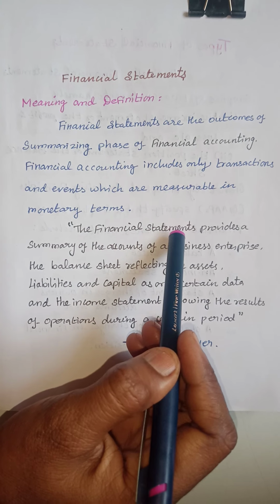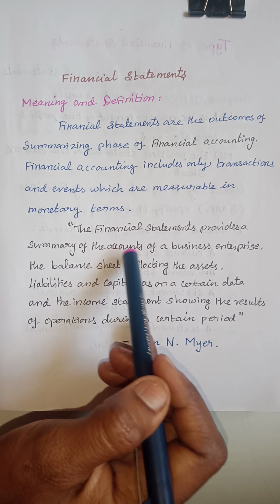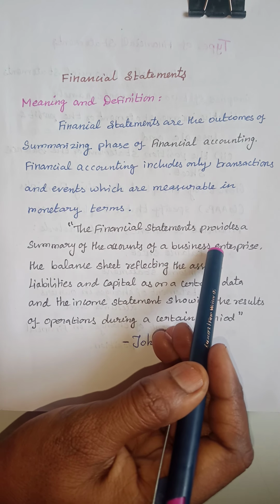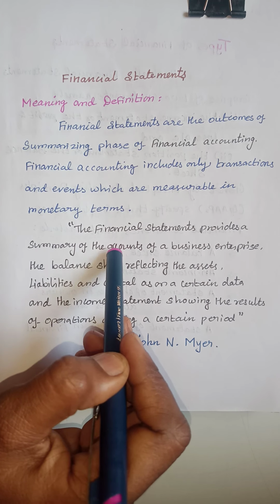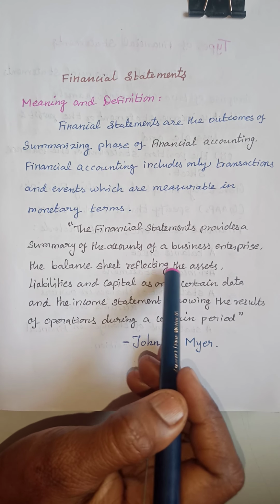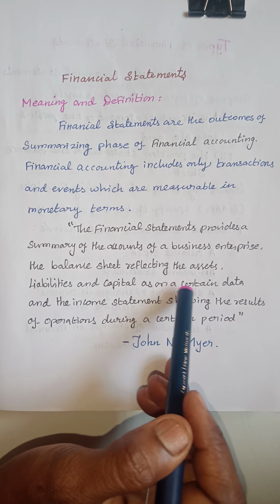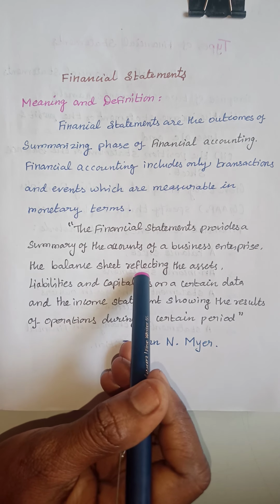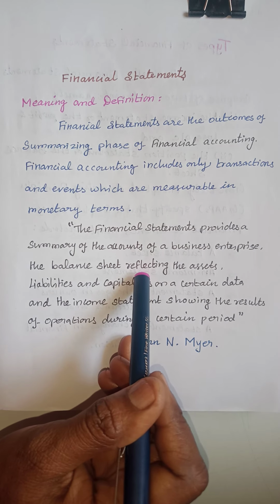The financial statements provide a summary of the accounts of a business enterprise. So the accounts of a business enterprise are summarized and provided under the name of financial statements. The balance sheet reflects the assets, liabilities and capital as on a certain date.